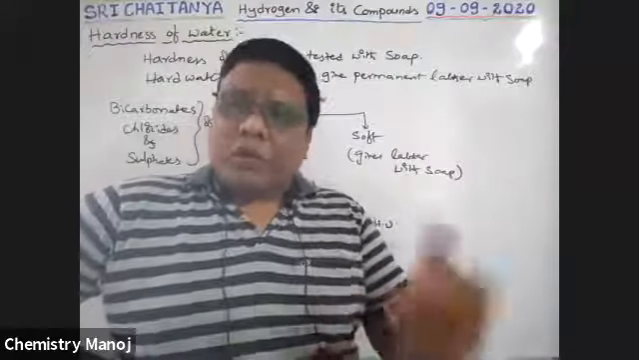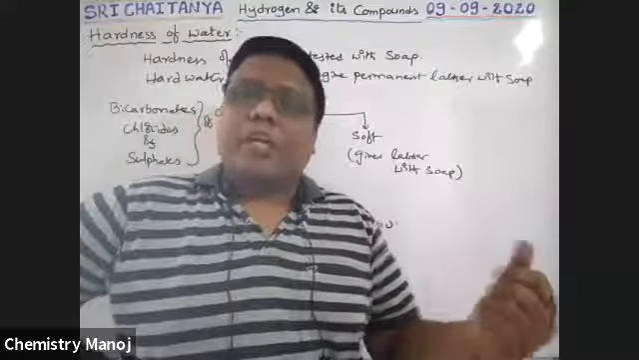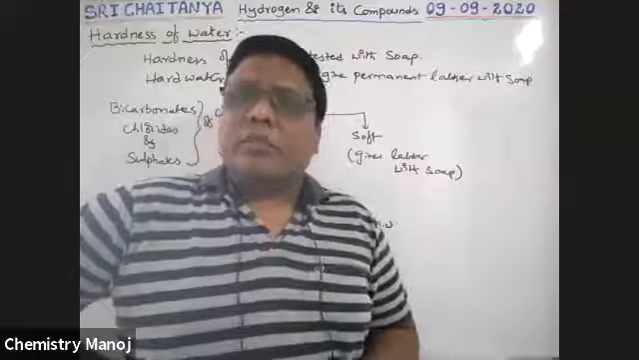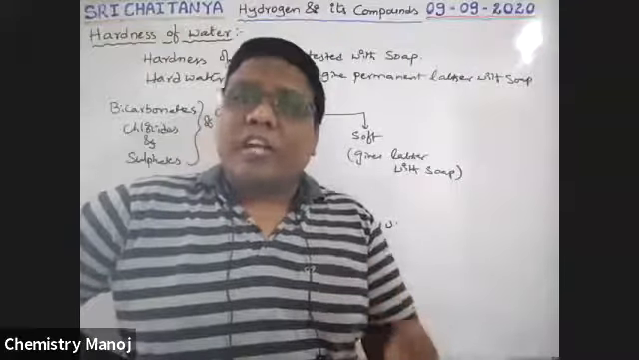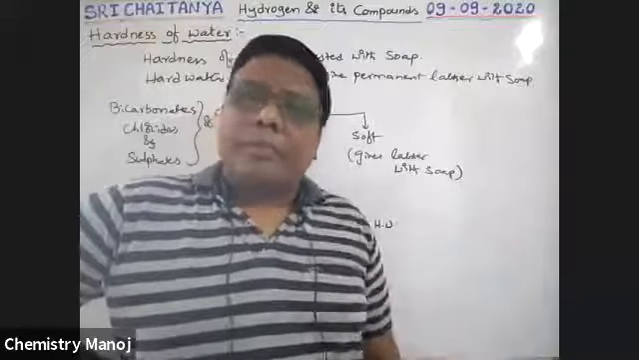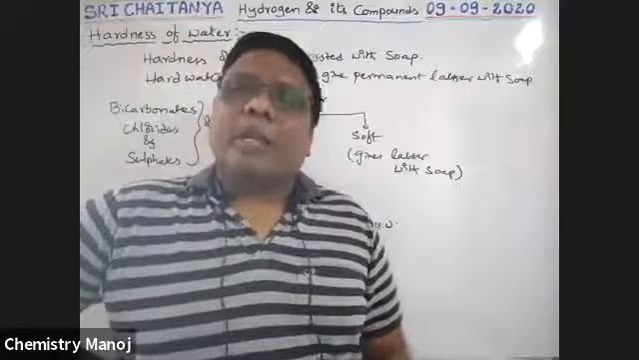But if chlorides or sulfates of calcium and magnesium are present in water, it is difficult to remove those chemicals. It is difficult to convert that hard water into soft water. That's why it is called permanent hardness, or permanent hard water.